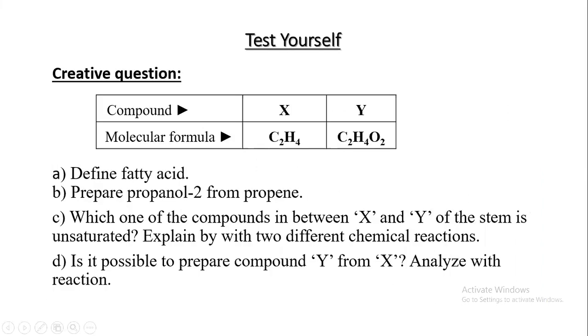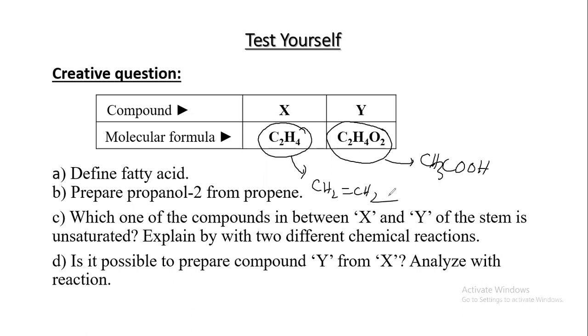So that's all. And now the creative question, let's solve this, with compound X and compound Y. Here compound X is ethene and compound Y is ethanoic acid. Define fatty acid: it is a carboxylic acid. Prepare propanol from propene: just a water addition reaction in presence of phosphoric acid.